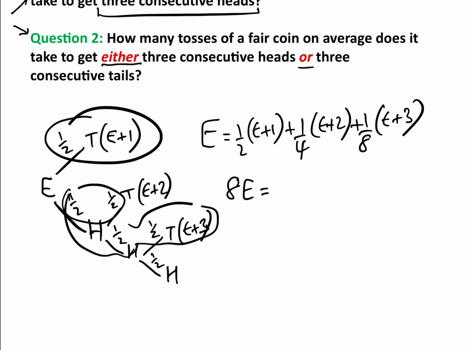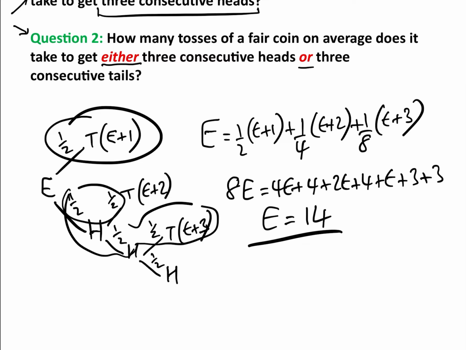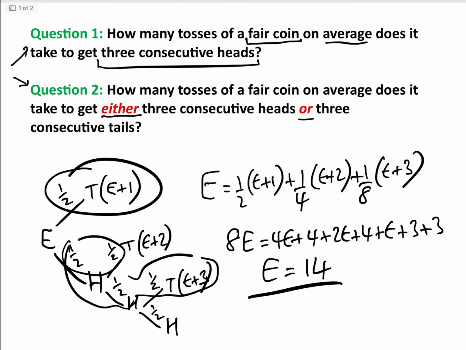So 8e equals 4e plus 4 plus 2e plus 4 plus e plus 3 plus 3. And therefore we take away that, gives us e equals 14. So the expected number of tosses of a fair coin to get 3 consecutive heads is 14.